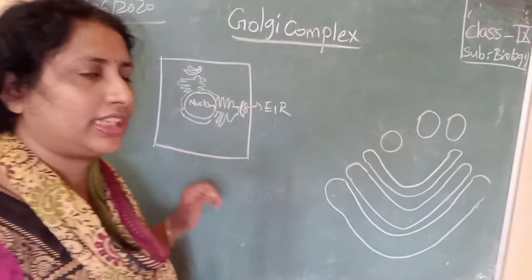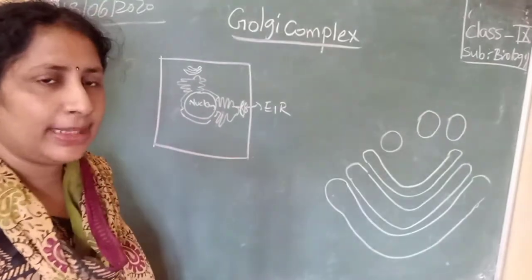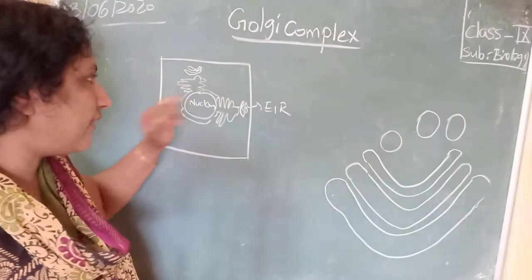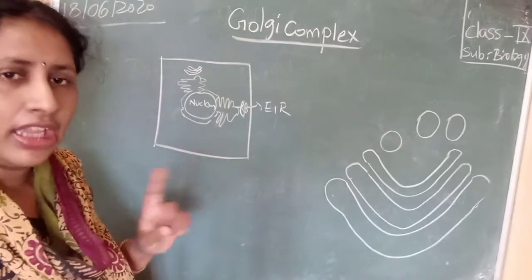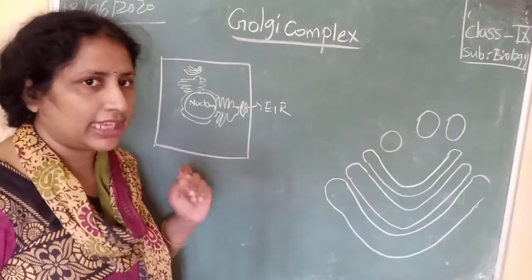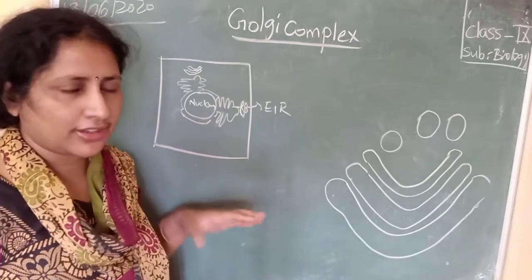Why are they important? Why are we studying the Golgi complex? Golgi complexes are important because of the proteins synthesized by the endoplasmic reticulum. We know that the endoplasmic reticulum contains ribosomes, and the ribosomes' function is synthesis of proteins.